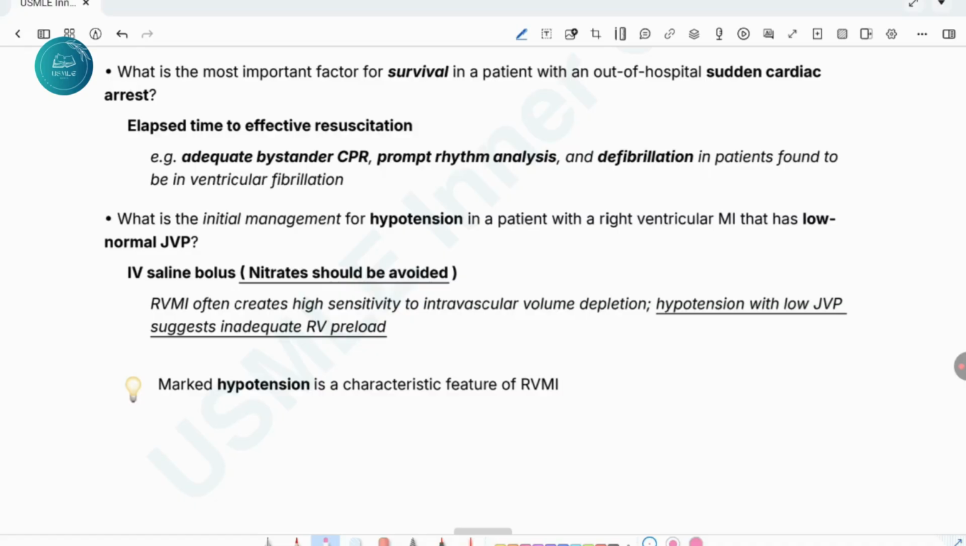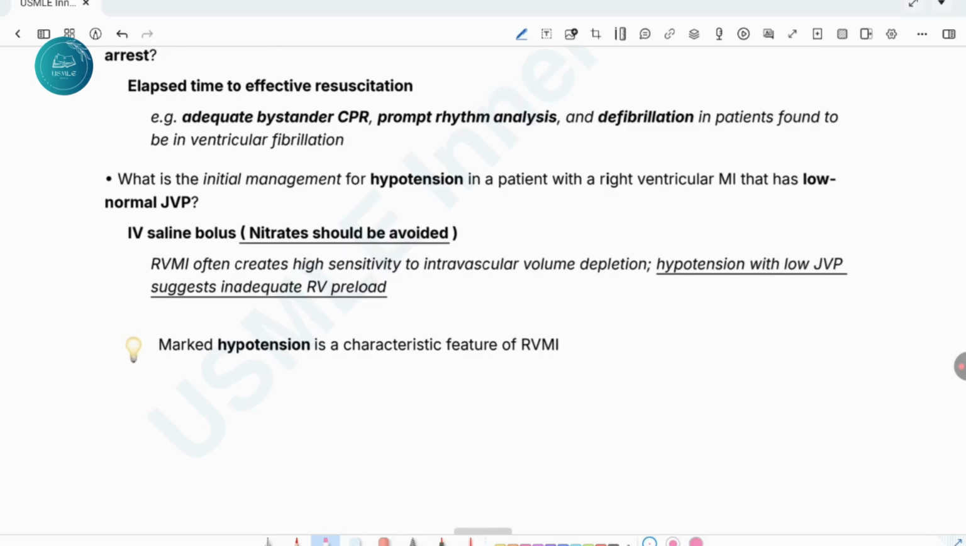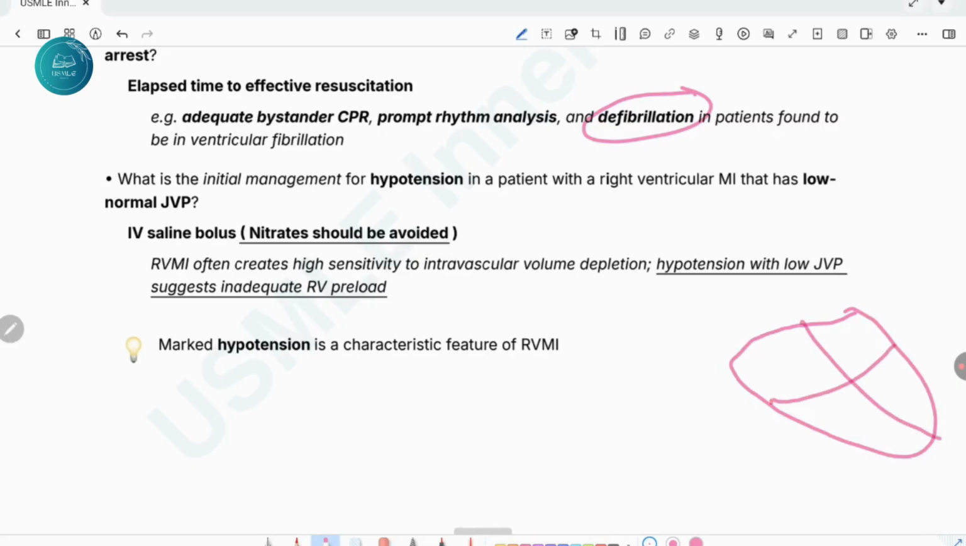That is, we do CPR and prompt rhythm analysis by attaching a monitor, and if the patient has ventricular tachycardia with hypotension or ventricular fibrillation, then we will defibrillate the patient. What is the initial management of hypotension in the patient with right ventricular MI that has low or normal JVP, jugular venous pressure? We have already discussed that when the patient has right ventricular MI, the right ventricle can't pump enough blood to the lungs, and the patient will have hypotension.